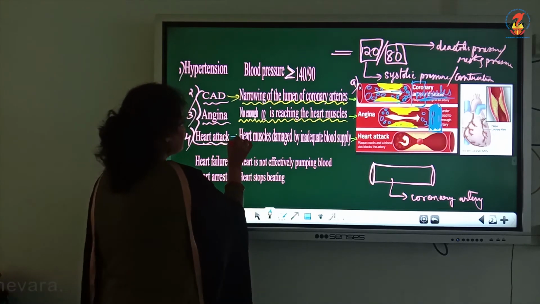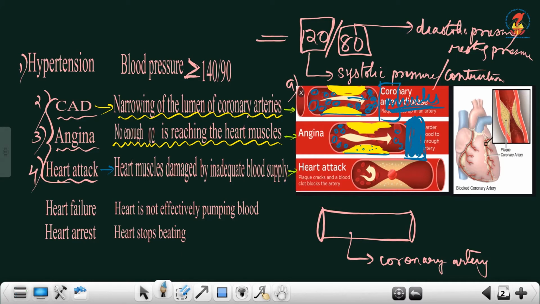Next, another disease that is affecting the coronary artery is heart attack. Now, here you can see in the third figure again the plaque burst. It is more chronic. The plaque builds up because of the deposition of calcium, cholesterol, mainly of calcium, and see the lumen becomes narrow and narrow. The cavity becomes very narrow, and finally you can see the plaque breaks. And when the plaque breaks, what happens? It becomes a heap here, and it blocks the artery.